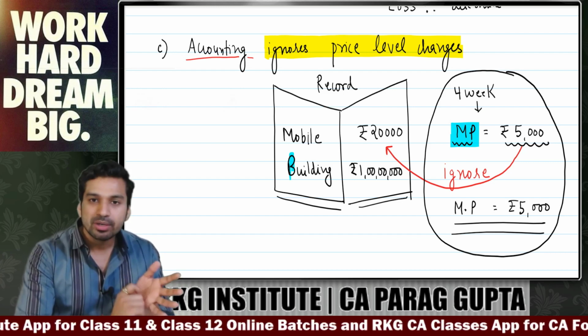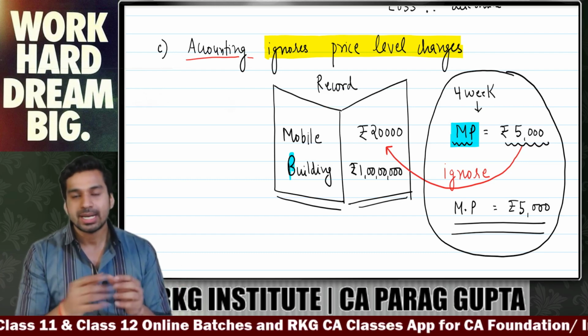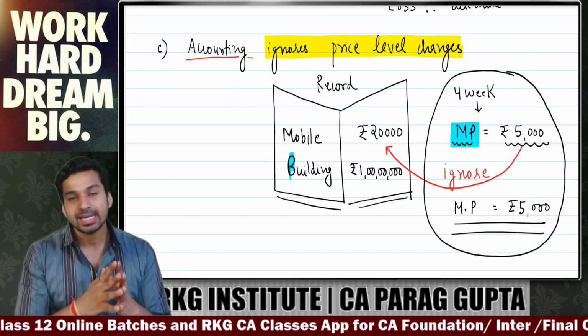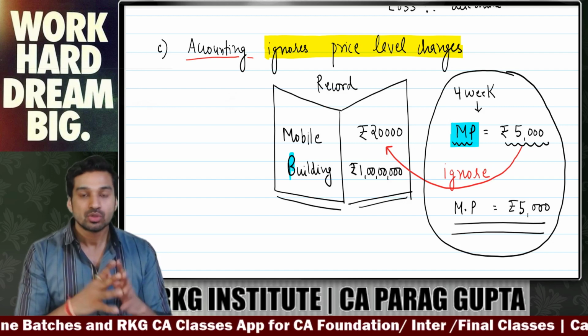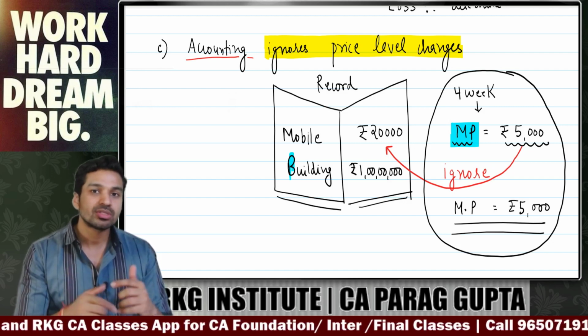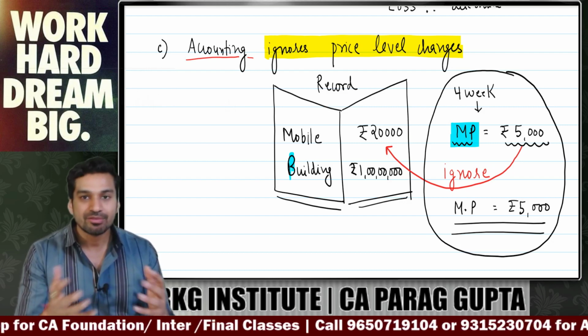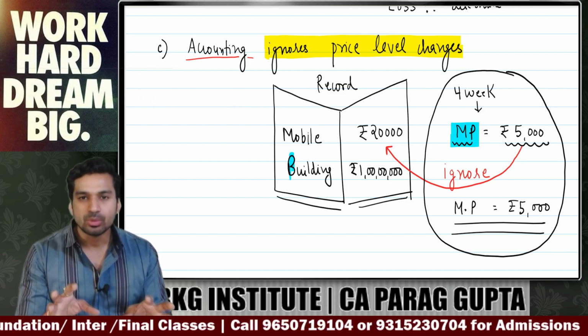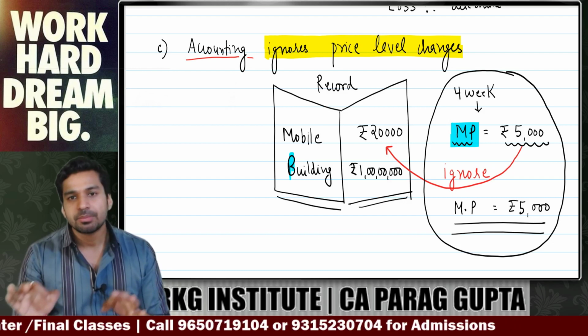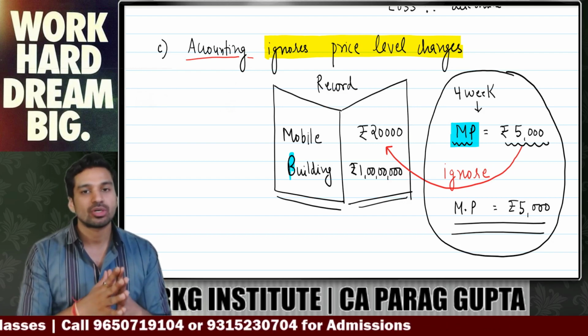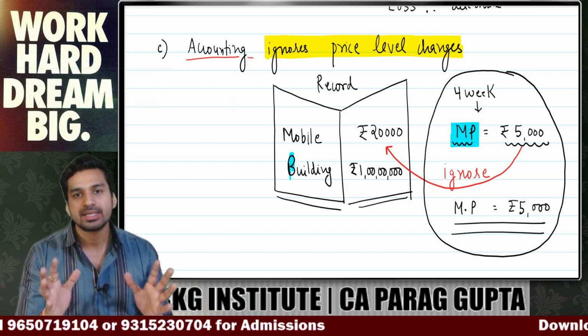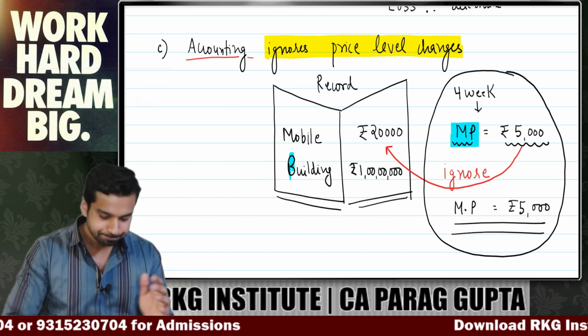So you keep on rubbing the old one and keep writing the new price again and again? No. So the accounting always ignores the market prices. Prices keep on changing every day or every week or every month. So this is also a limitation of accounting, that it ignores the market changes of prices.